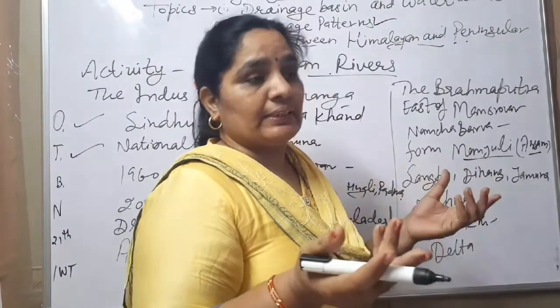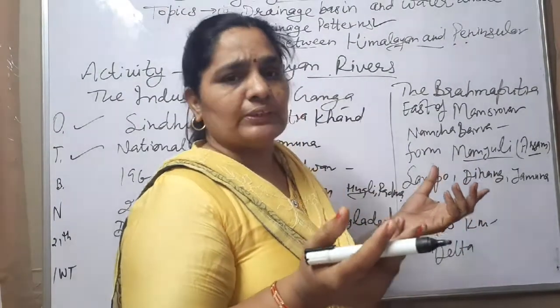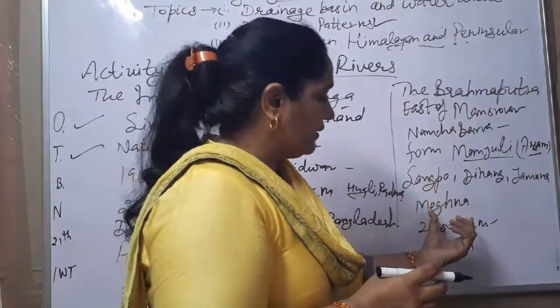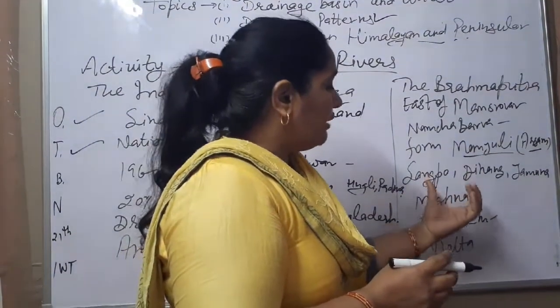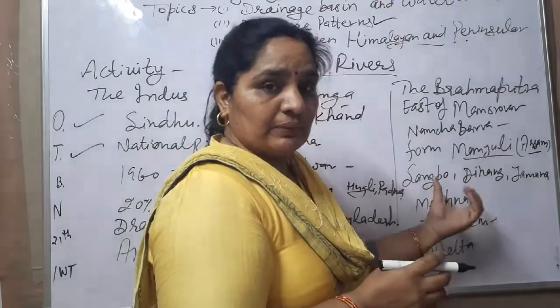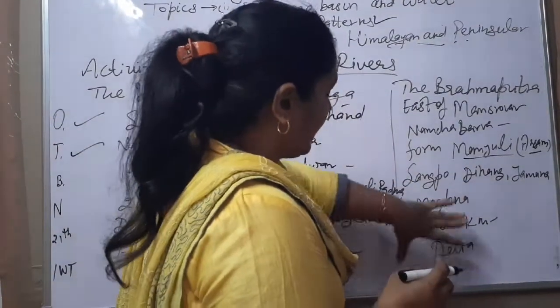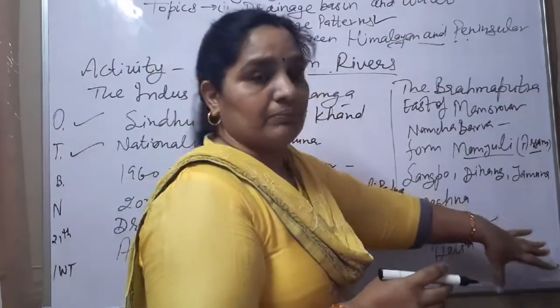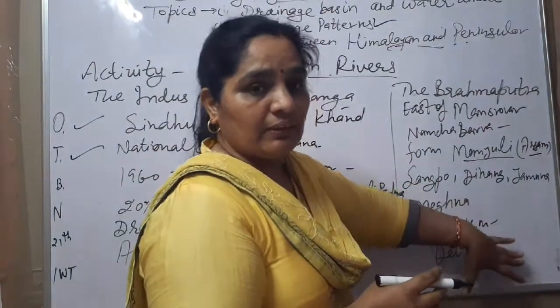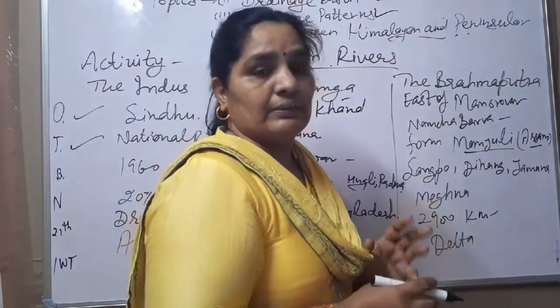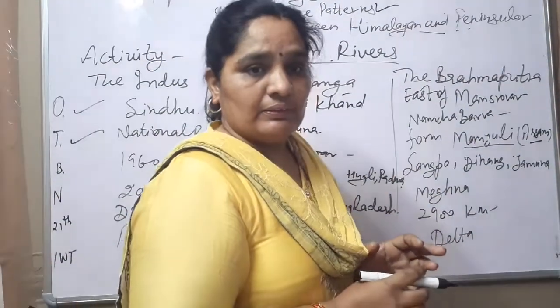In Hindi we can say Megh, the Badal. So there is so much sound when both the rivers meet. So it makes a sound like the clouds. And the joint stream of both the rivers forms a big delta in West Bengal state and drains water in the Bay of Bengal.